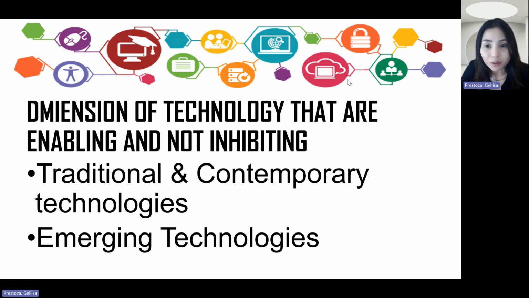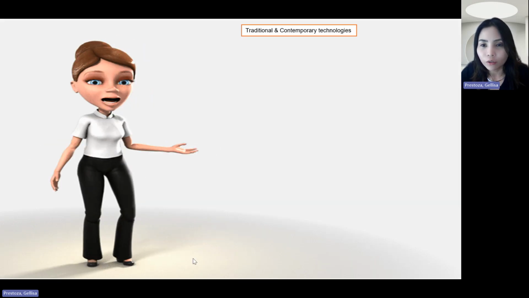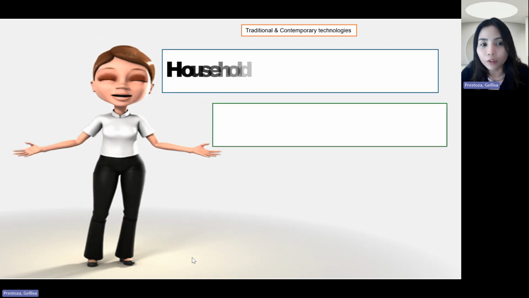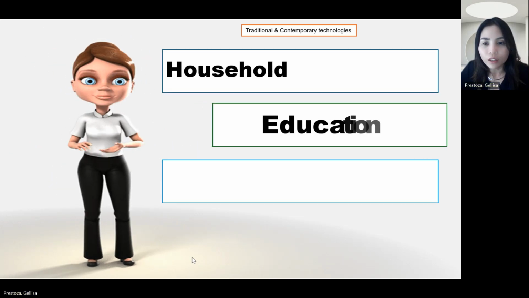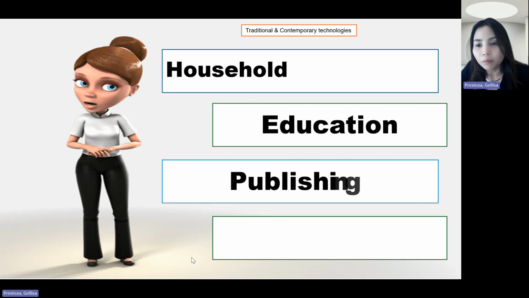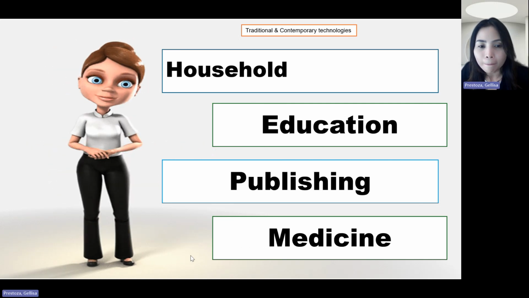So what are the examples? There are actually four aspects about these traditional and contemporary technologies. First, of course, we have the household, education, publishing, medicine.